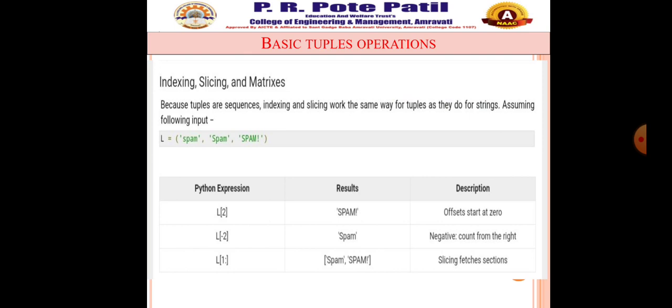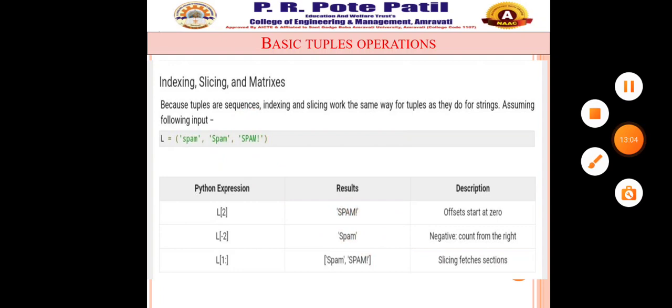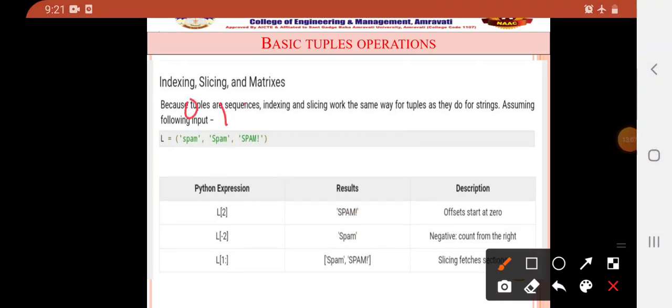So L[2] Python expression will give SPAM. Offsets start at 0. Then L[-2] gives Spam, negative counts from the right side. And L[1:] is the slice, so it will give Spam and SPAM, meaning from 1 onwards, whatever elements are there will be given. See, index always starts with 0, so 0, 1, 2, the first one is spam, and here you wrote L[2], that's why it is SPAM.